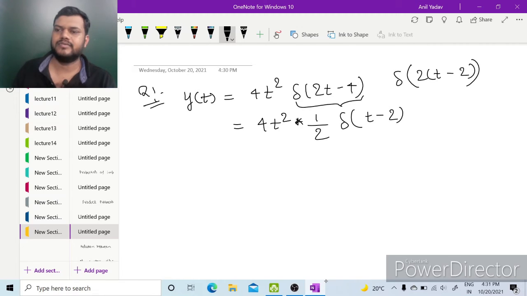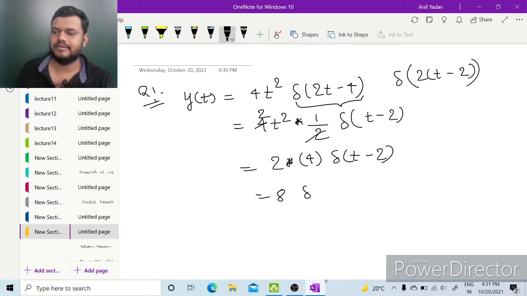So δ(αt ± β) is 1 by mod α δ(t ± β). So it became 2t² δ(t − 2). So x(t) δ(t − t0) is x(t0) δ(t − t0). So 2t² at t0 equal to 2 gives 4, so it will be 8 δ(t − 2).